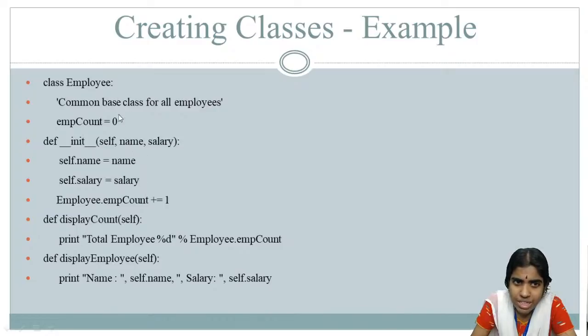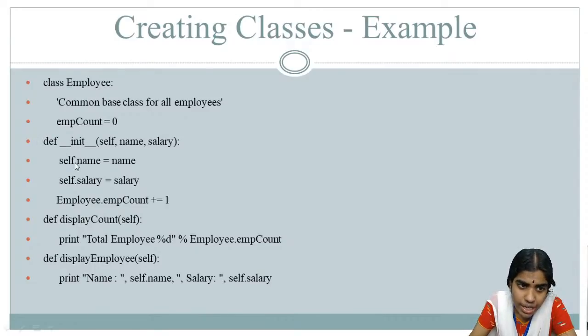What do you mean by this? Class is nothing but a template. Employee is a separate entity. It can stand by itself, a standalone entity called a class. So many instances of the type exist in an organization; many employees are there, correct? We have many thousands and lakhs of employees. I can create any number of such instances. They are called many instances of the class type. They are called objects. Is that clear? What do you mean by a class and an object? So I am just initializing this class. The def keyword is used for defining a user defined function.